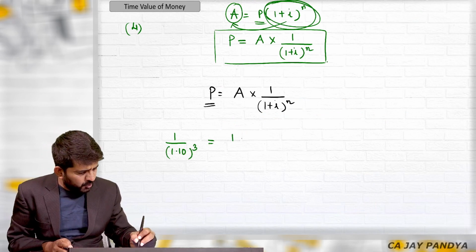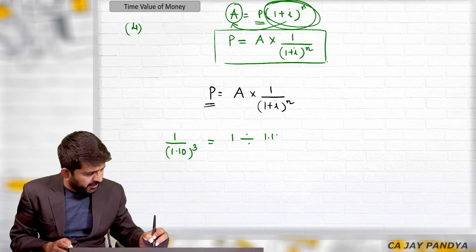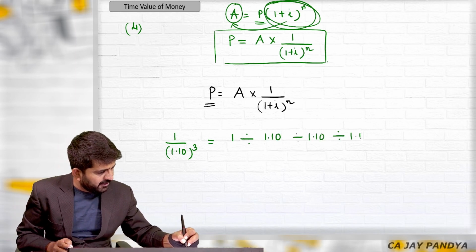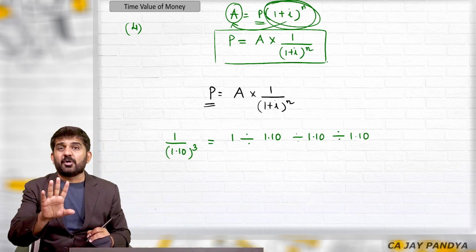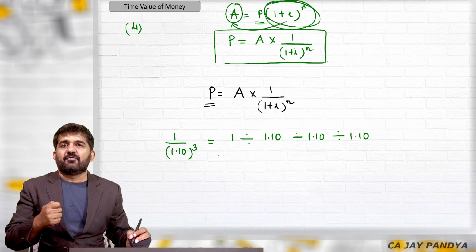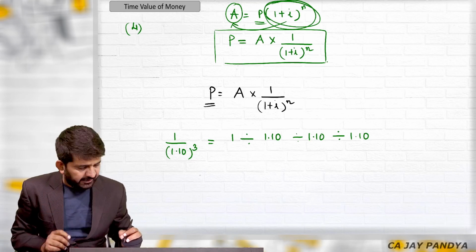How will I find it? 1 divided by 1.10 divided by 1.10 divided by 1.10. I hope you understand this, both answers are the same. It is 1 divided by 1.10 raised to 3.